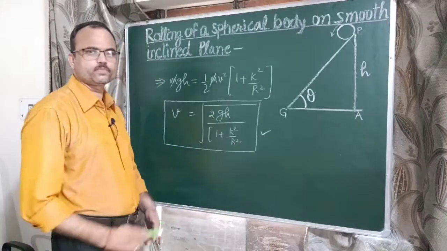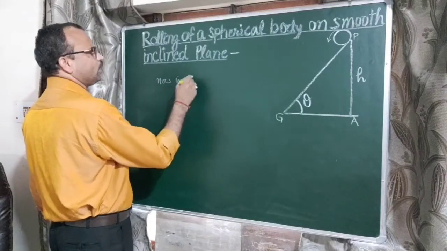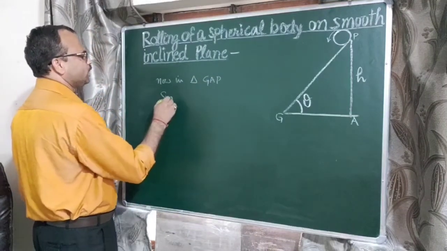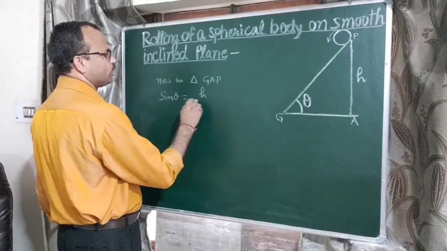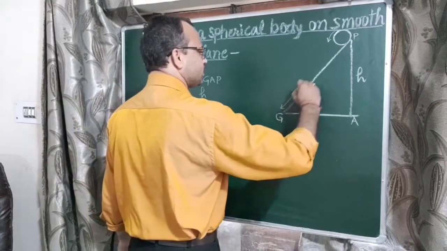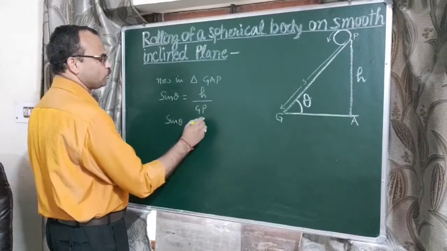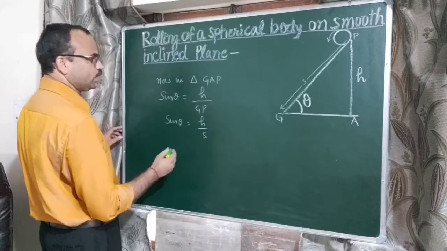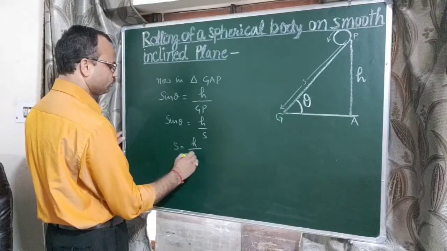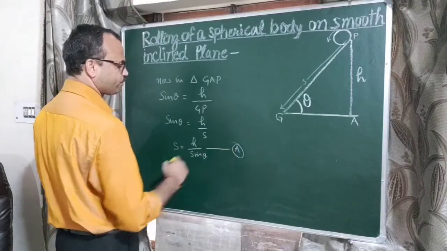Now in triangle GAP, sin theta is equal to perpendicular upon hypotenuse. If the distance GP is s, then sin theta is equal to h upon s. So we can find the value of s equal to h upon sin theta. Call this equation A.